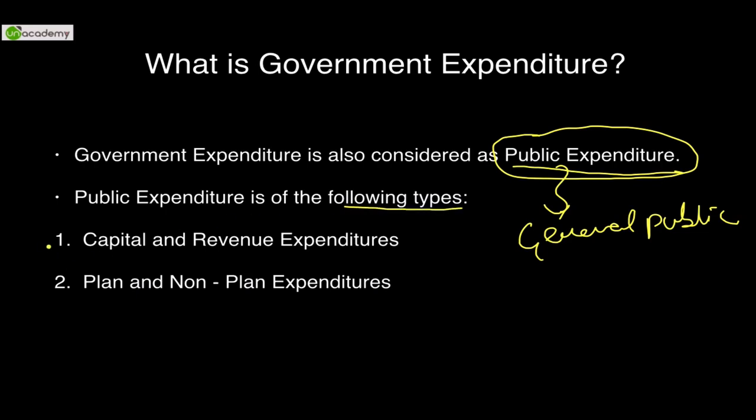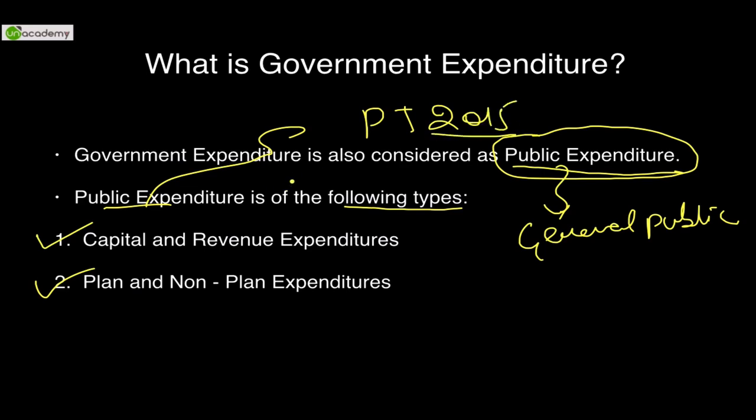Extremely important: please consider these two types of expenditures under public expenditure: capital and revenue expenditure, plan and non-plan expenditure. By the way, public expenditure was asked in PT 2015 under monetary policy. Public expenditure is not a part of monetary policy, hence that option was wrong.